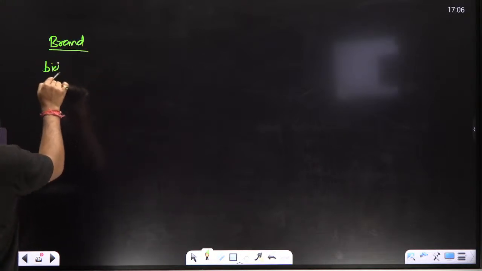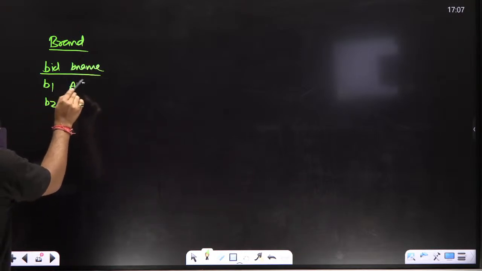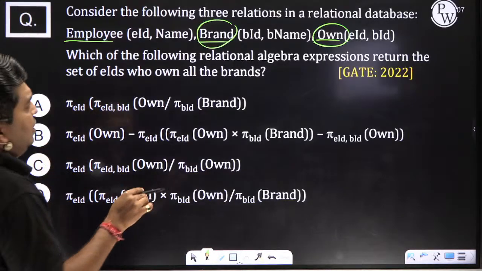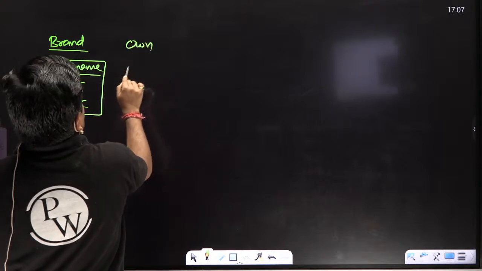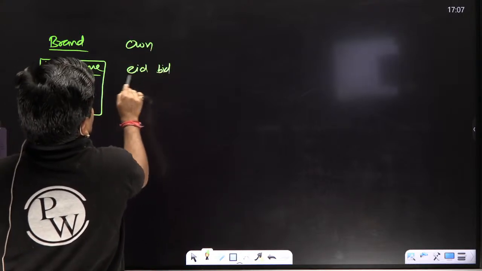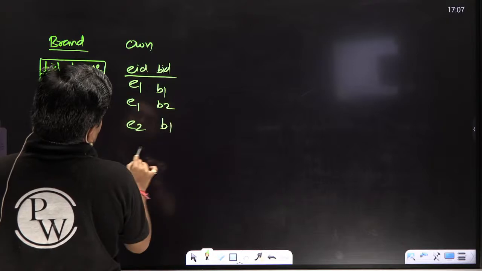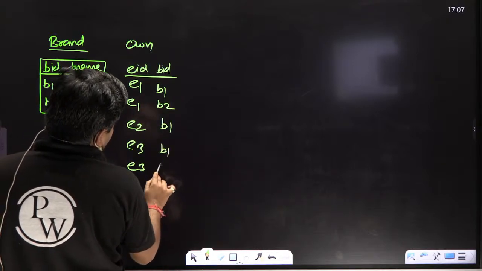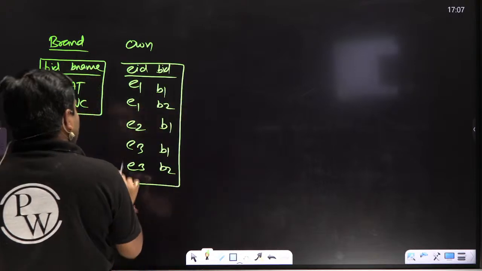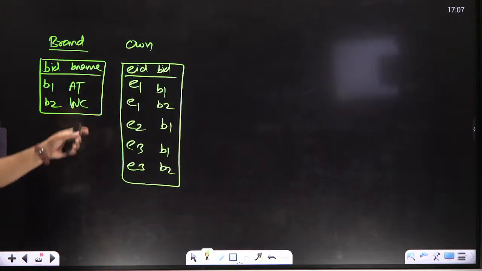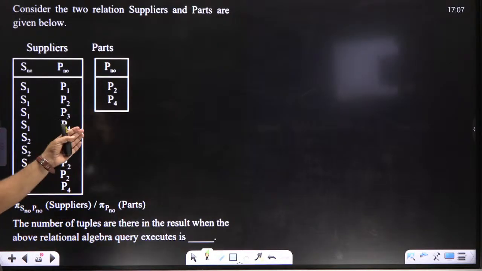Brand. You can take brand with BID and B name, brands B1, B2, American Tourister, Wildcraft, and the own table with EID and BID, in which you can take 3 employees. E1 contains brands 1 and 2, E2 contains brand 1, E3 contains both brands. When you solve, you will get the answer, bacha. You will get the answer A and B. I am giving you the data, you will solve it, because I will explain another one.